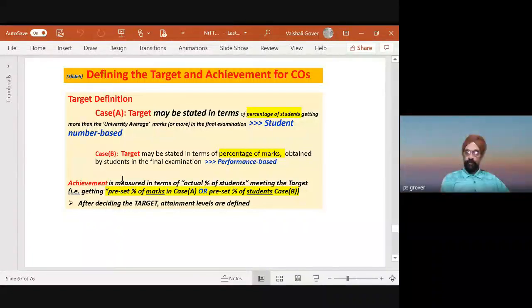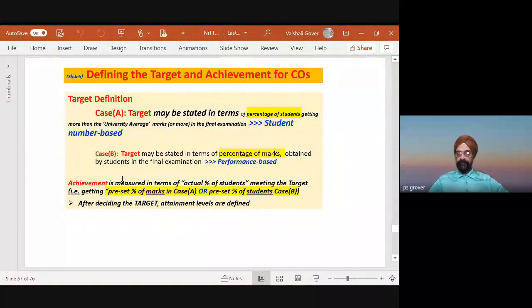See, इसके लिए दो options हैं. Target definition, that's case A. Target may be stated in terms of percentage of students getting more than university average marks or more in the final examination. Please see here. Now, यहाँ पर university जो average है आपके particular program की particular course, I am talking about course outcome, please. जैसे मान लीजिए course outcome में thermodynamics है, तो एक तो option ये है, target may be stated in terms of percentage of students getting more than university average marks in the final exam. This is called student number based.